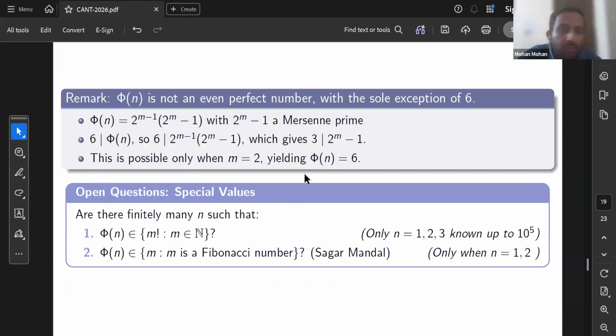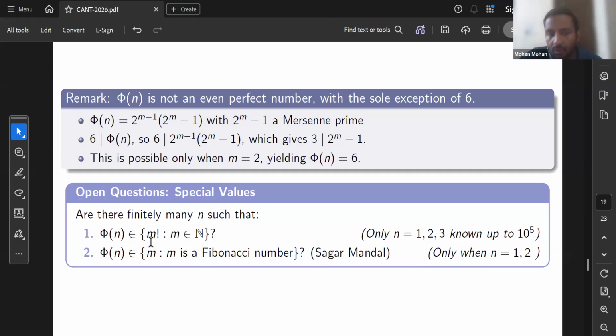Another interesting fact about this function is that phi n is not an even perfect number except 6. The sequence is a kind of lonely sequence. Earlier we observed that phi n is not a perfect square, and in this case we have observed that phi n is not a perfect number except 6. And later, we raised this problem in our recent article, but Sagar already solved the problem of whether phi n is equal to a Fibonacci number. Except for phi 1 and phi 2, which are Fibonacci numbers, there is no Fibonacci number such that phi n is equal to it.